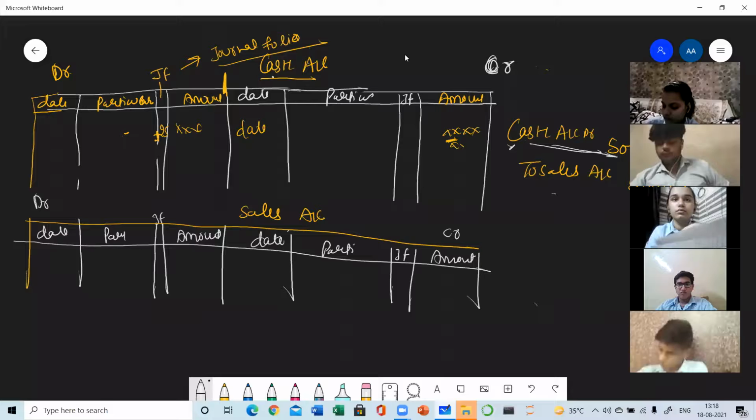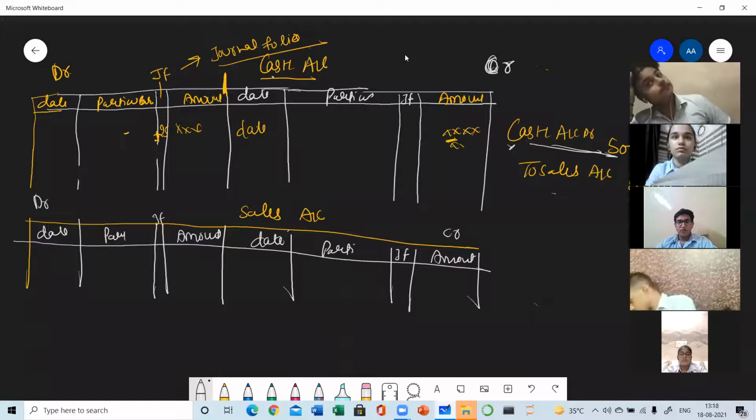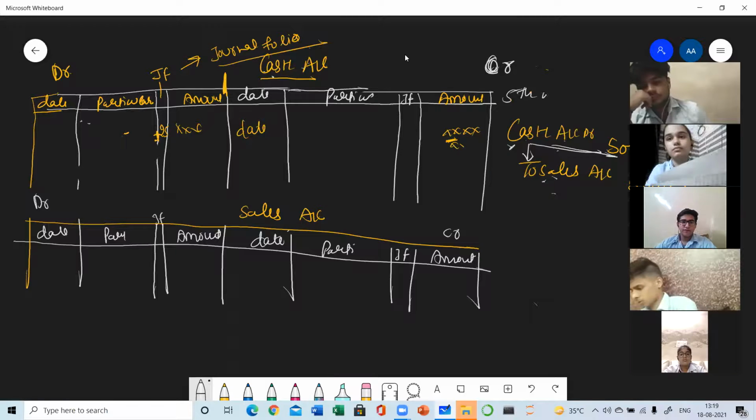But the posting will always be made with the opposite account. So the cash account is debited; this is the cash account and this is the debit side. The posting will be done with the opposite account. What is the opposite account? Sales. So how will this transaction be written? Suppose this transaction was on 5th April.